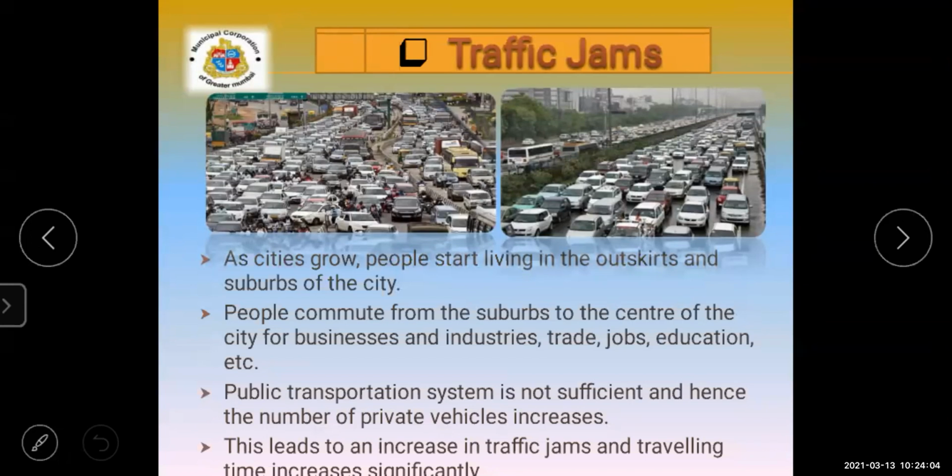This is the problem of urbanization. As the population increases, the city will grow. Yes, people will stay in the outskirts of the city. Then for work or for education or for some important work, they will come back into the city. And proper public transport is not available, is not sufficient. They will use their own vehicles. Due to this, it will lead to the problem of urbanization, that is traffic jams. Okay. Then next